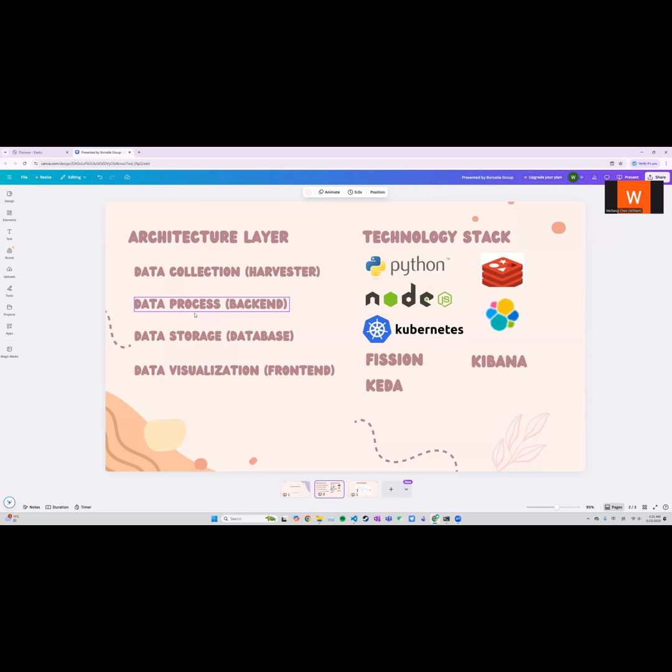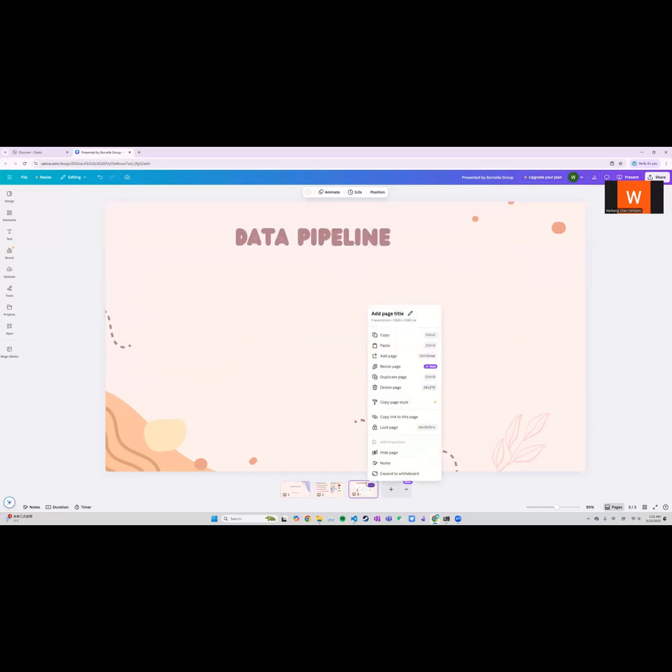For our technology stack, we are using Python and Node.js as our environment, Kubernetes to deploy our distributed system, Fission to deploy our serverless functions, KEDA and Redis to monitor the message queue, and Kibana, a visualization tool to visualize the data in Elasticsearch.